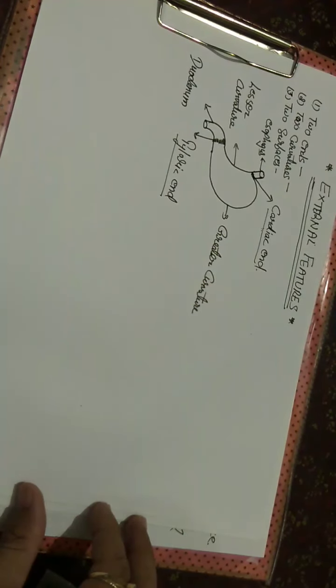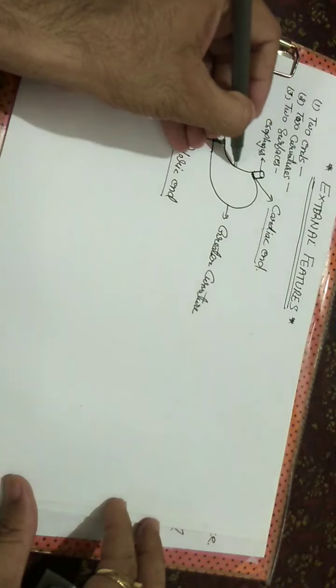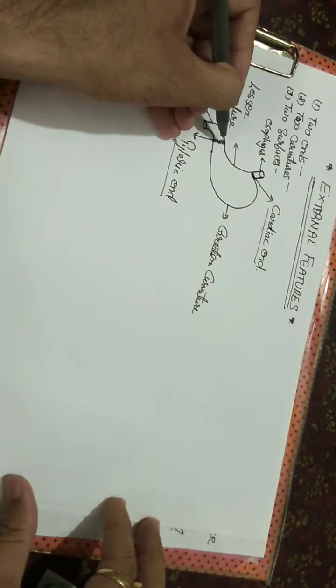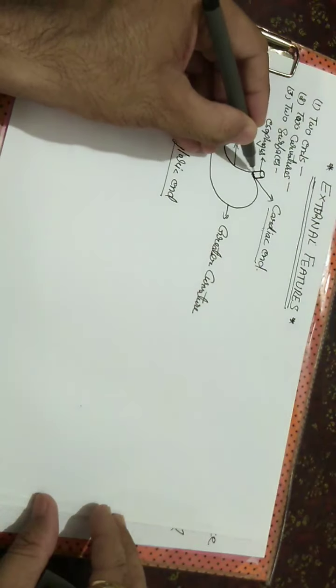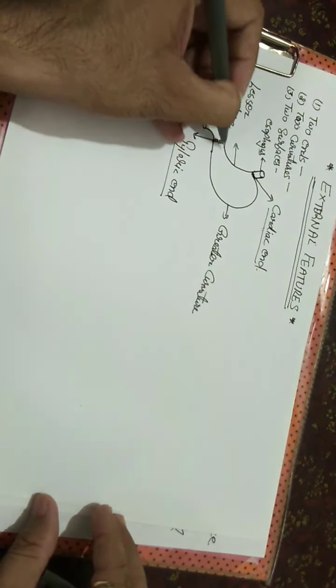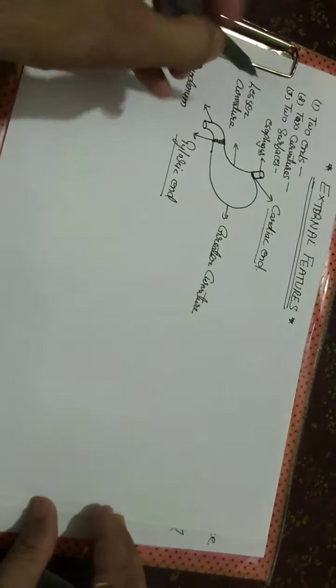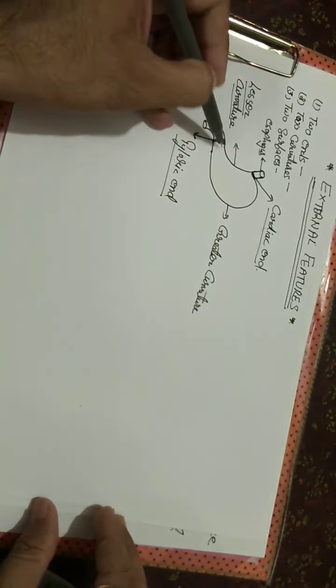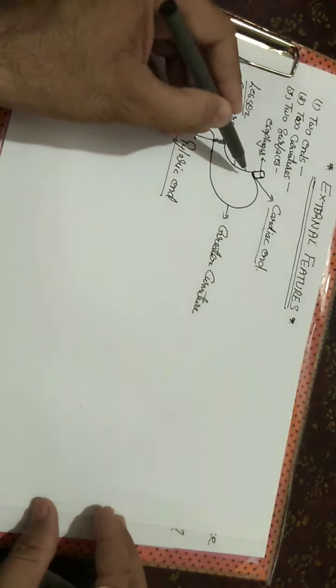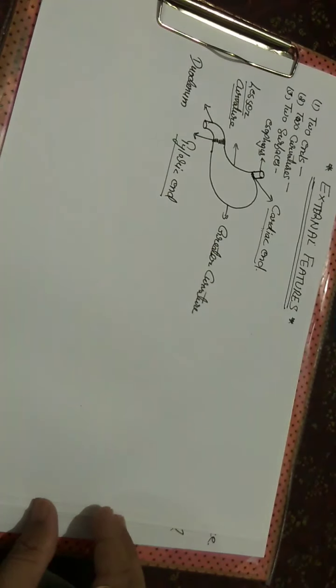If we talk about the lesser curvature of the stomach, it is somewhat concave and forms the shorter right border of the stomach.